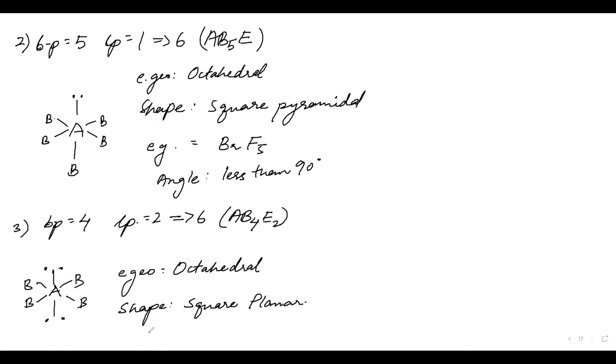And example for this is, now you will start worrying, XeF4. Fluorides of xenon. XeF4. I mean, this fluorine is so electronegative, and oxygen also. It even took an electron from the noble gas, the one who was not even reacting to any kind of reaction. It reacted with fluorine.